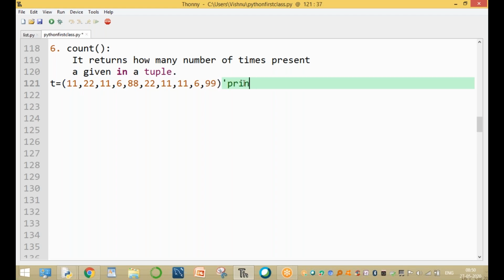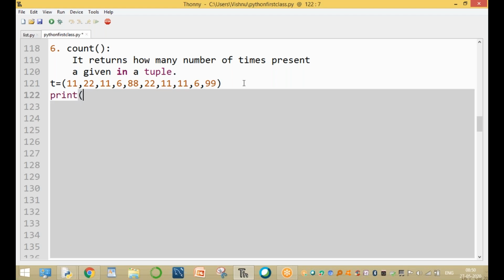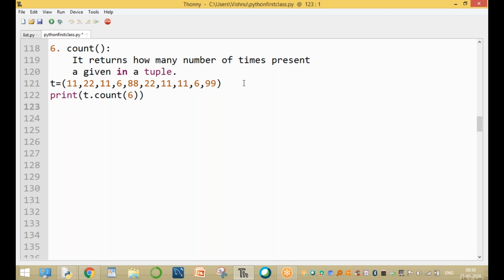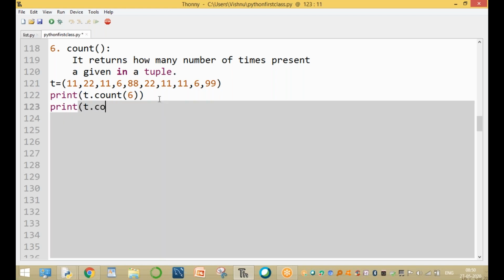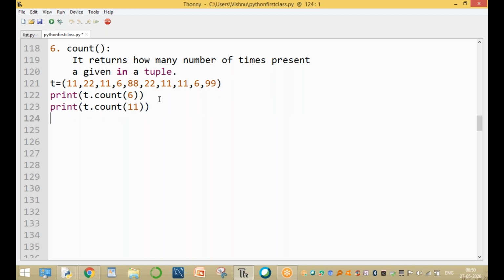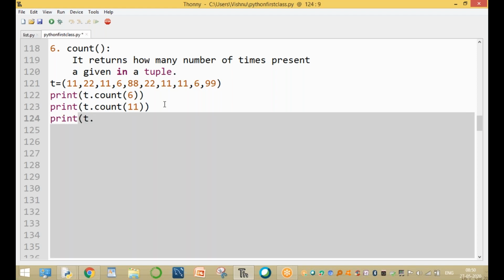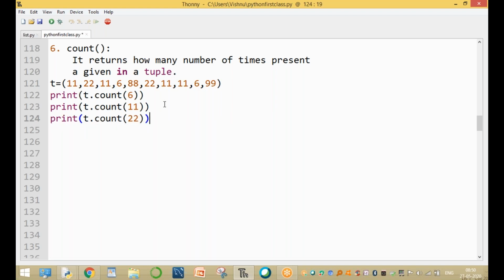For example, print of t dot count of 6. Count of 6. How many number of times is 6 present? The 6 is present two times. Okay, the output is 2. For example, print of t dot count of 11. How many number of times is 11 present? 11 is present 1, 2, 3, 4. 11 is present 4 times. For example, print of t dot count of 22. How many times is 22 present? It is called the count function.